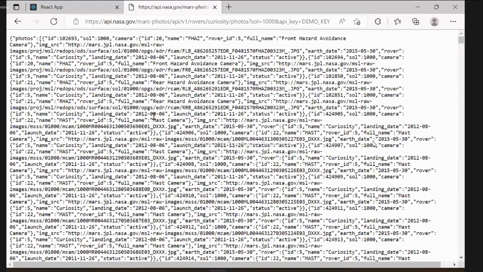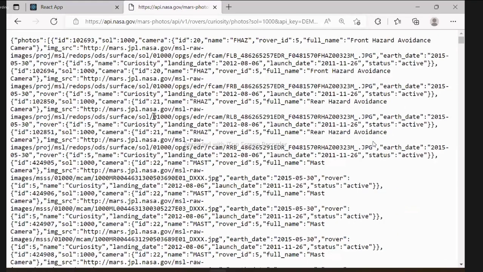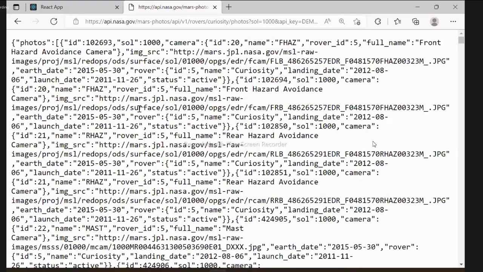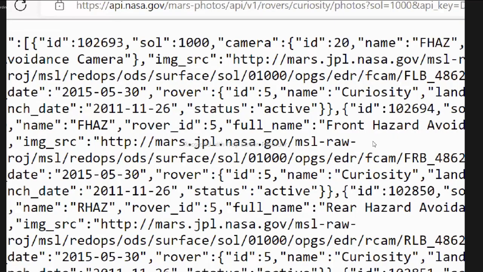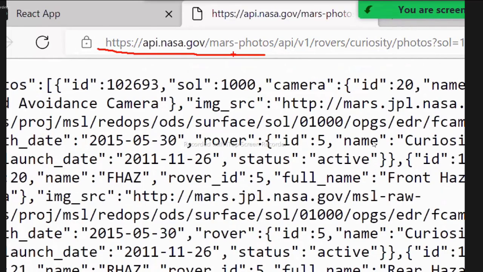Now I want to present this in my application. NASA provides several open data APIs for the general public to educate the public about space. So some they have as private data, some as open data. Now the point is I need to present this in an understandable format for a general person who wants to watch the photos. Then how do you do that? First, a developer should understand what kind of data is coming and from where it is coming. First, you need the API URL. This is the API URL, and it is returning this data.